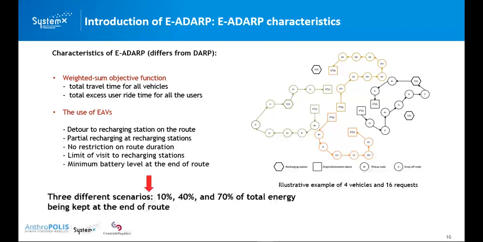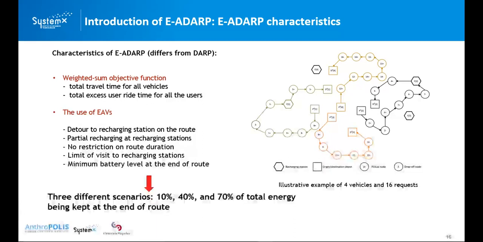So we have considered 3 different scenarios, represented by a ratio of minimal battery level at the end of the route. That means three different scenarios: 10%, 14%, and 17% of the total energy being kept at the end of the route. With the increasing value of this percentage, the vehicle should keep more and more energy at the end of the route while returning to the depot.